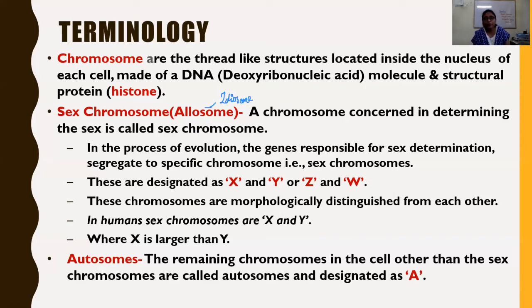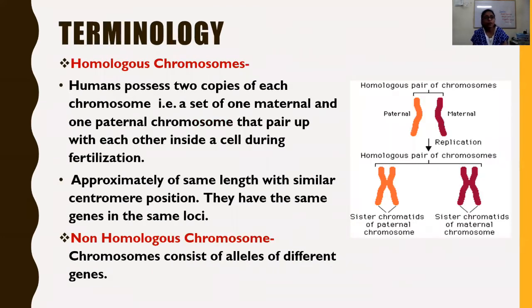Okay, let us clear this board. Now, let us move to the next: homologous chromosomes and non-homologous chromosomes. What are homologous chromosomes? We have already used that term. Homologous chromosomes are the two copies of each chromosome. There are 23 types of chromosomes. One pair is the sex chromosomes, as we have discussed, and 22 pairs are autosomes. Except for the sex chromosomes, all autosomes are homologous chromosomes.